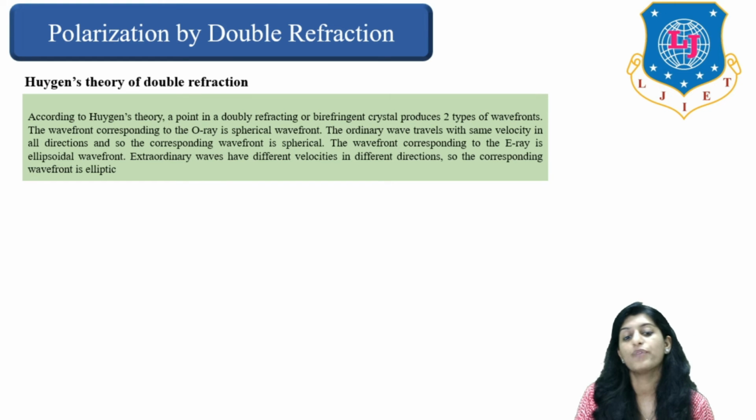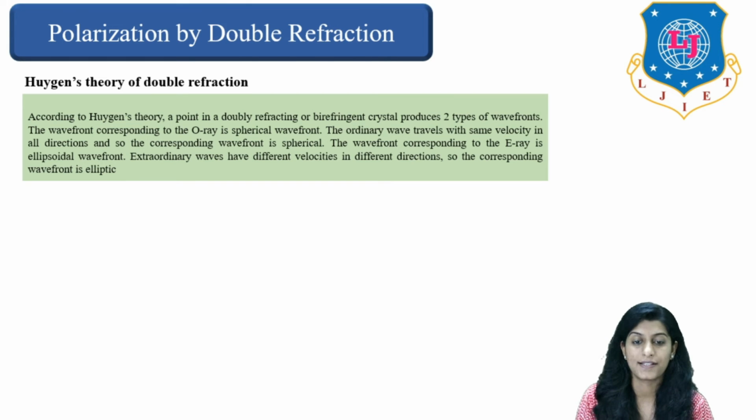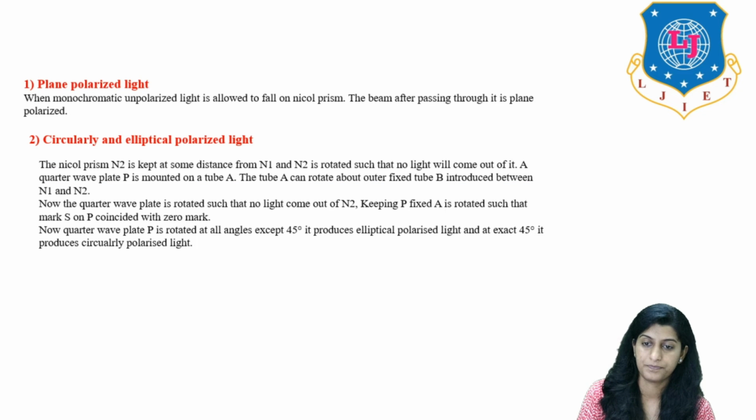The wavefront corresponding to the E ray is an ellipsoidal wavefront, as the extraordinary wave has different velocities in different directions. So the corresponding wavefront is elliptical.